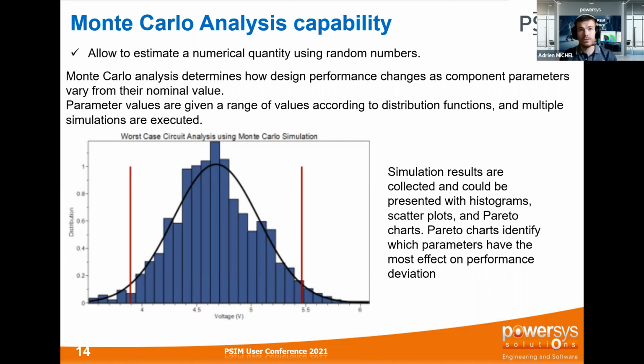And Pareto is one of the most famous ones in order to clearly identify which parameters have an impact and which parameters you have to take care of. So the first thing is to make a sensitivity analysis. Then you have a good overview of which parameters you have to take care of in your simulation. Then you can make a Monte Carlo analysis if you want to check the deviation and apply any distribution law to your system.